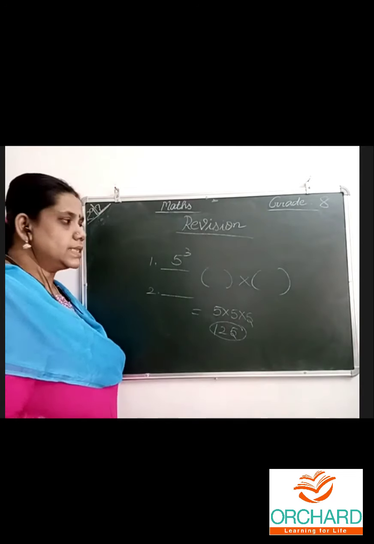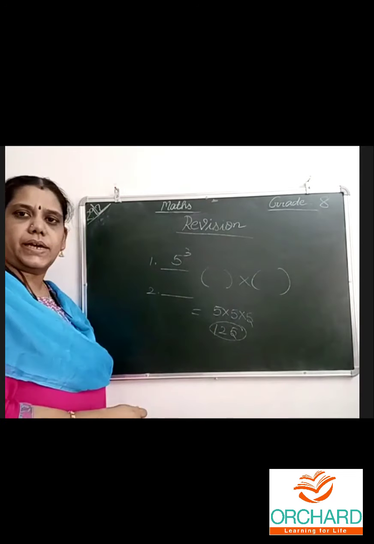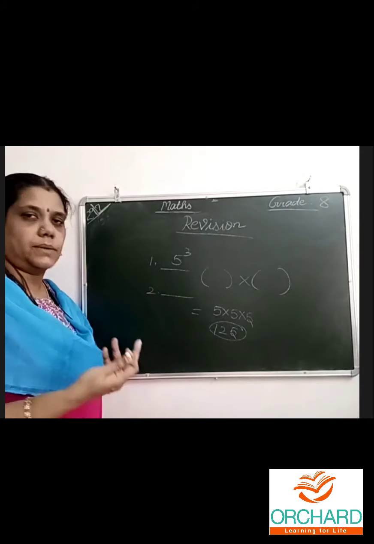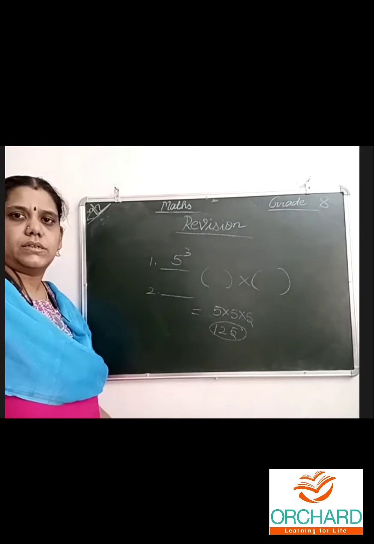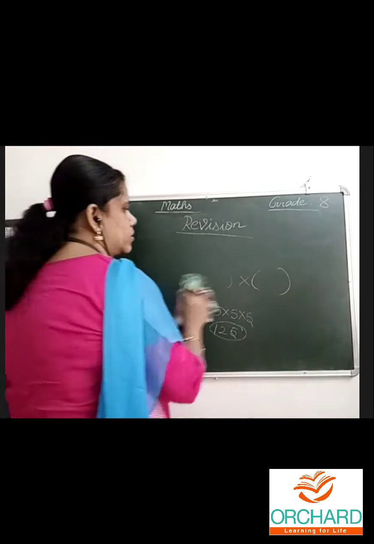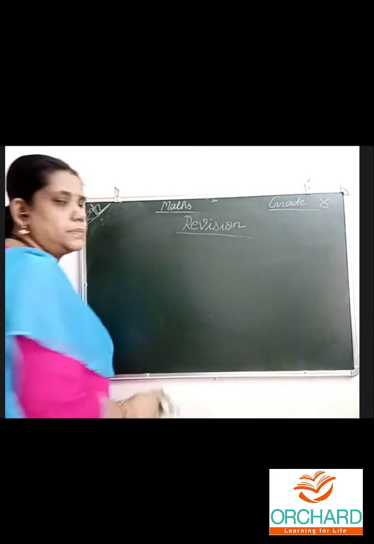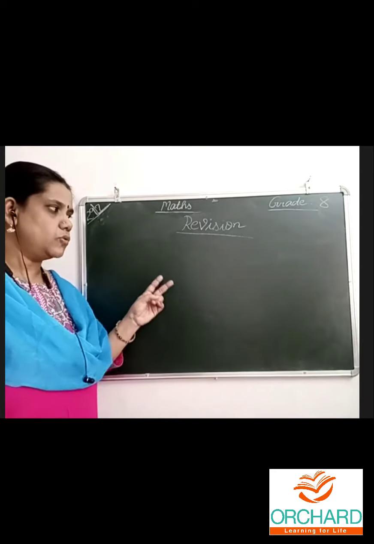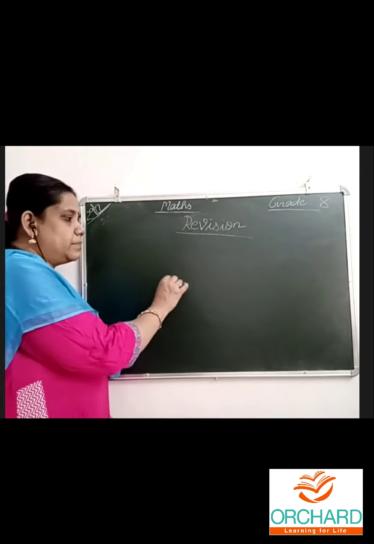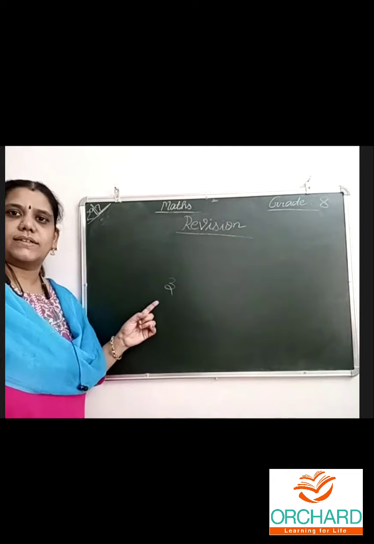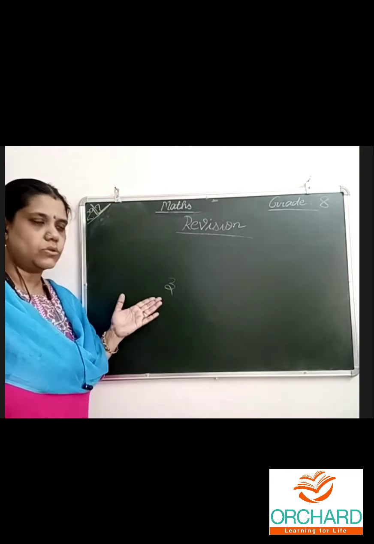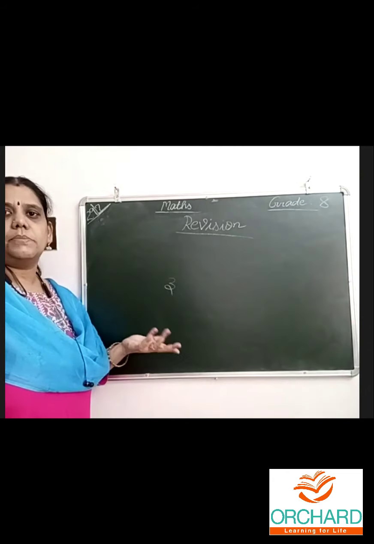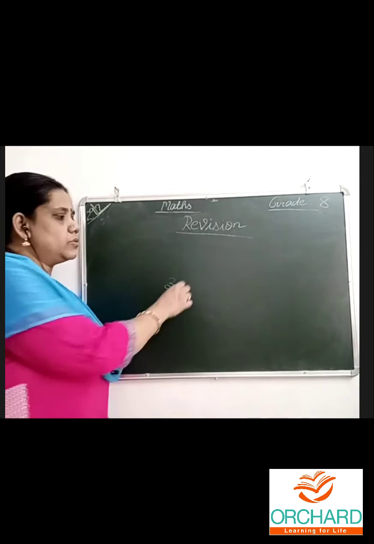Otherwise, children are simply writing 125, 346, 3076, whatever they want. So this time, definitely, I am going to check that. Steps are a must. Understand the marks. We are fools to give 2 marks if you write the number 3. You have to tell how you got this. Simply, nobody will give it. I will circle it and go. That's all.